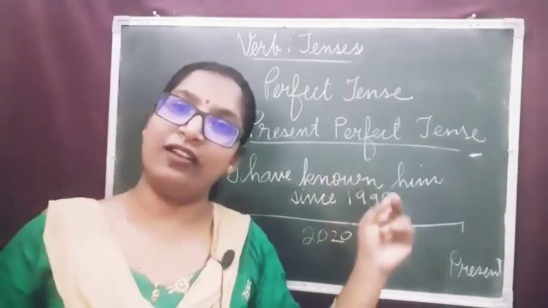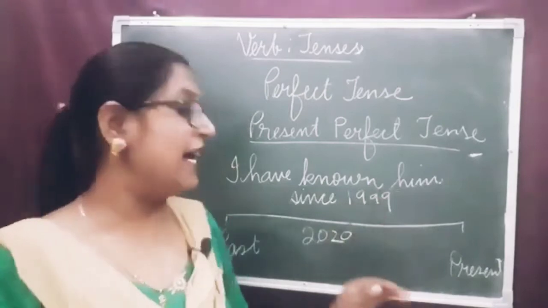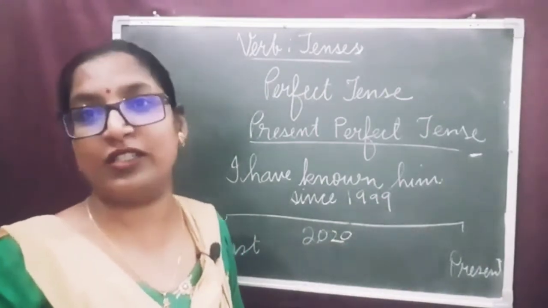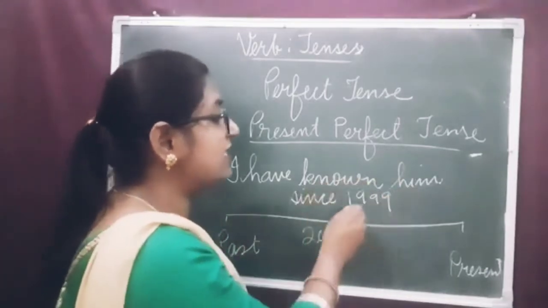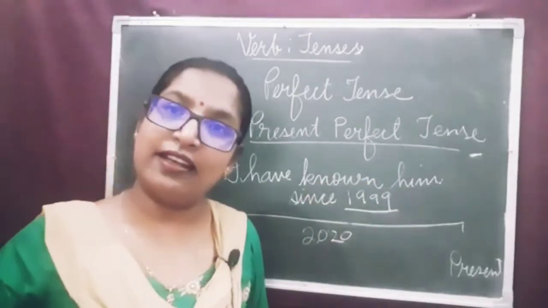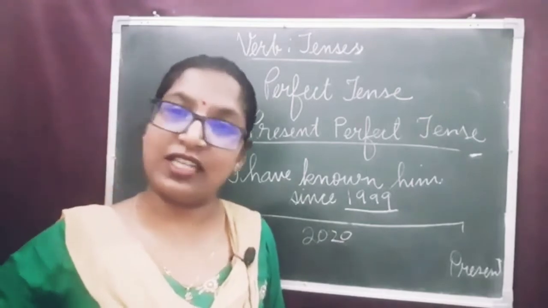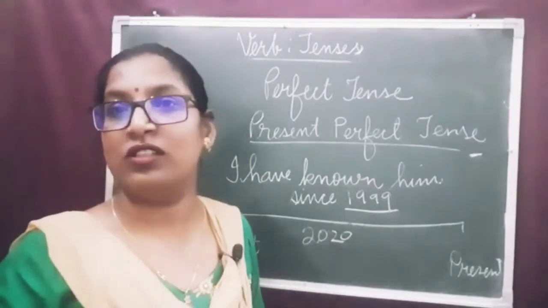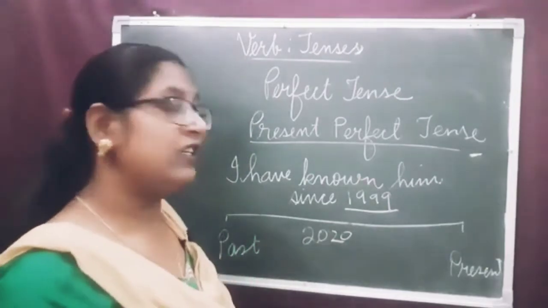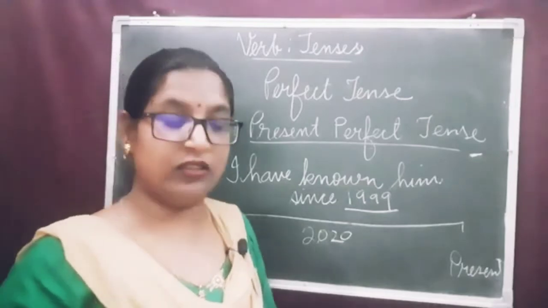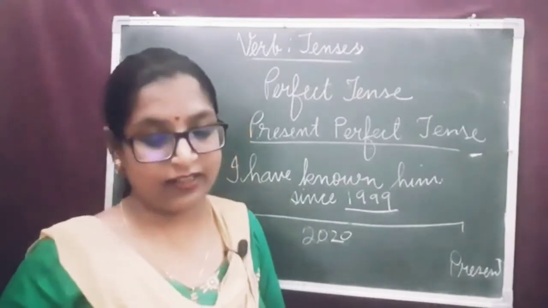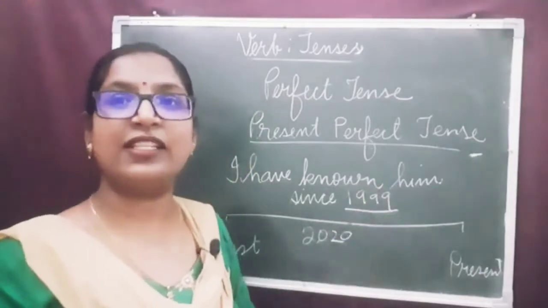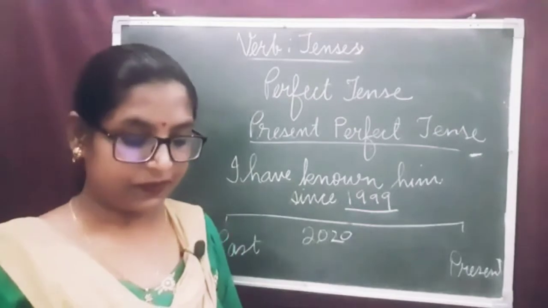The action of knowing started in the past and is still connected in the present. Still I know that person. I have known him since 1999. The action of knowing started in the past and still it is connected in the present. Still I know the person. Clear? So the present perfect tense indicates the action that started in the past and is still connected in the present in some or the other way.